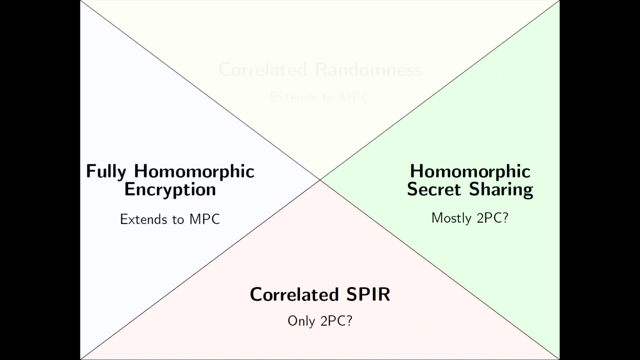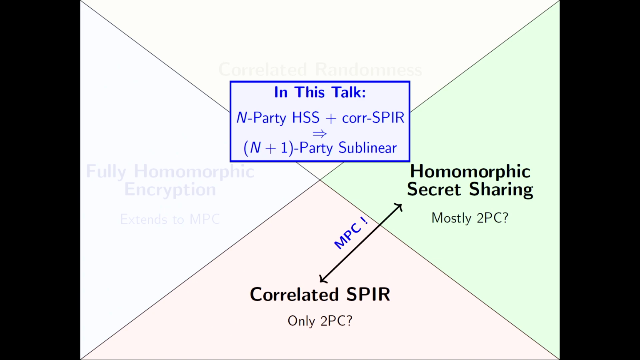And you can ask yourself, what about the multi-party setting? And unfortunately, we don't know much, or at least we did yesterday, because what we're going to show in this talk is that if you combine the two objects that were only known to yield two-party computation, then there's a way to put them together and achieve multi-party secure computation with sublinear communication, which was previously only known from FHE.